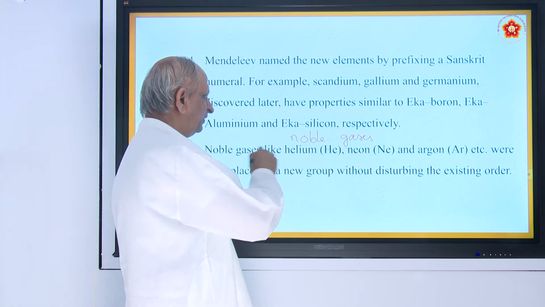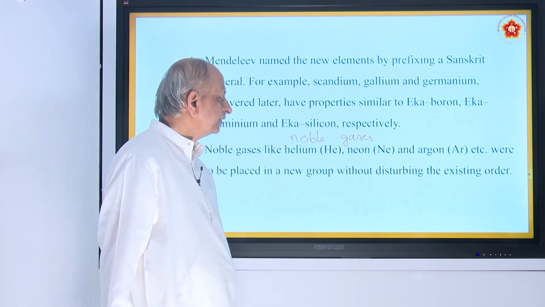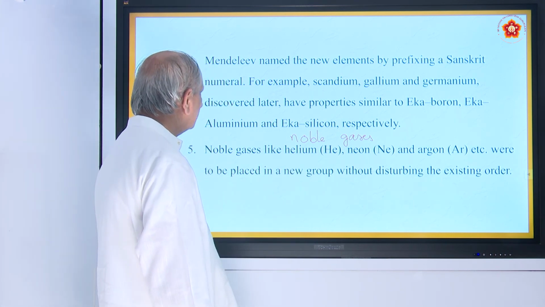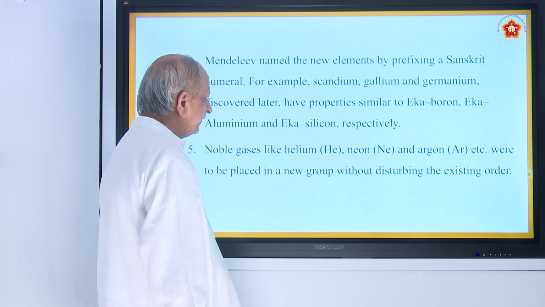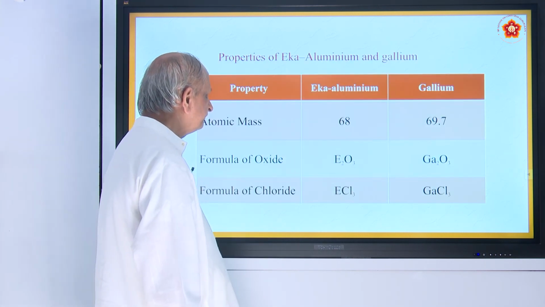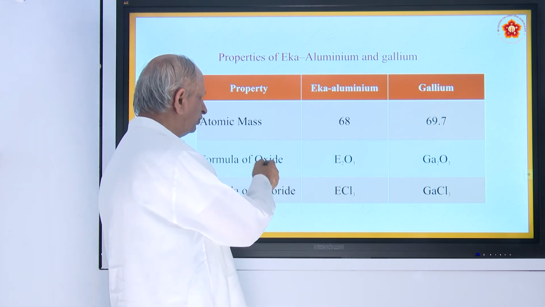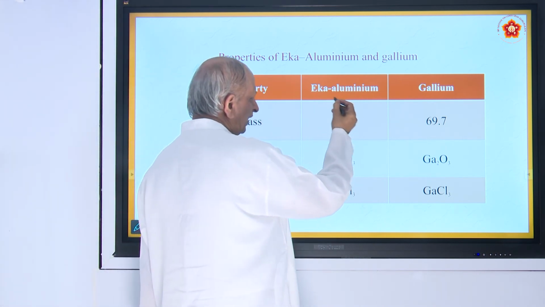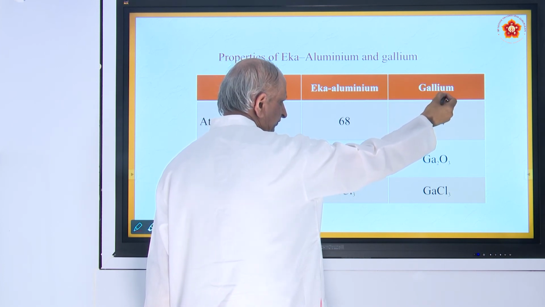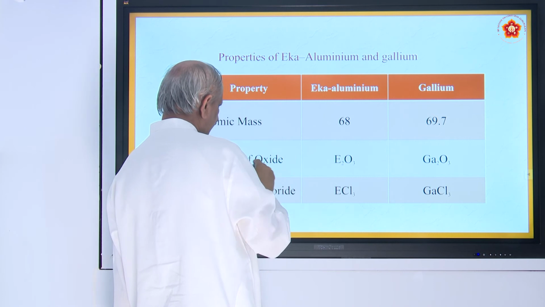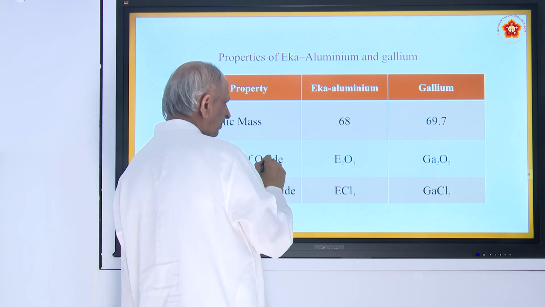So, he has kept them separately, and that is one more merit of Mendeleev's periodic table. For example, just now I told you Eka aluminium has almost the same atomic mass as gallium. Similarly, this can be found from the oxide.